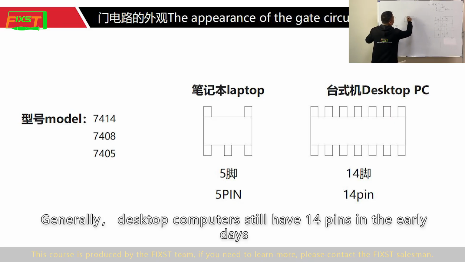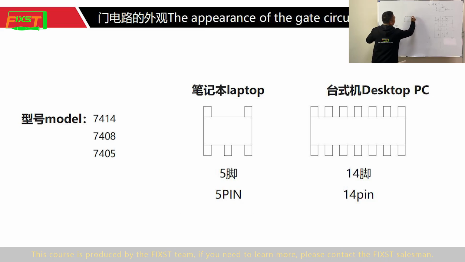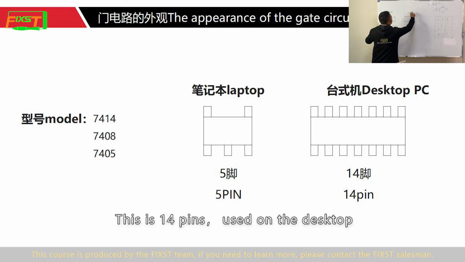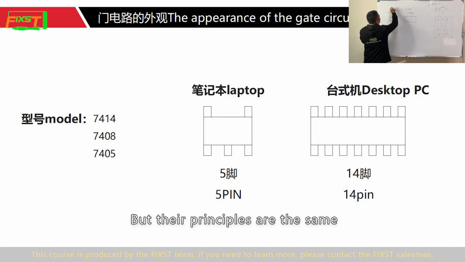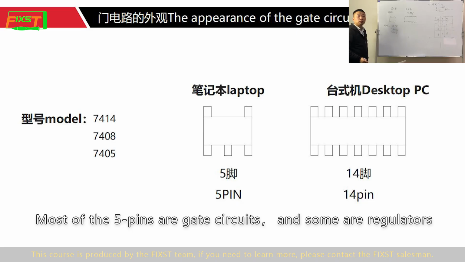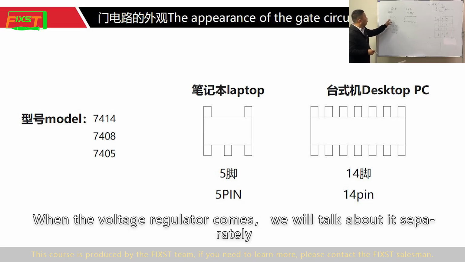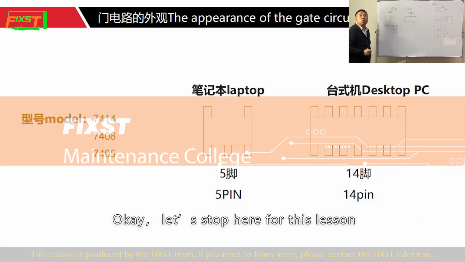Generally, desktop computers had 14 pins in the early days, but this is not used much, it is basically not used now. This is the 14 pin used on the desktop. This 5 pin is used on the laptop. But their principles are the same. But make no mistake, everyone. Most of the 5 pin chips are gate circuits, and some are regulators. When the voltage regulator comes up, we'll talk about it separately. Okay, let's stop here for this lesson.